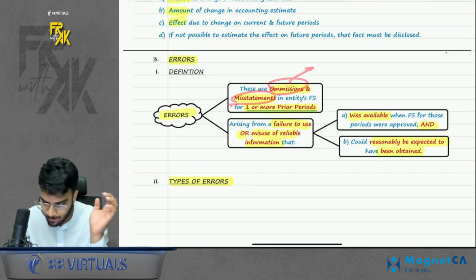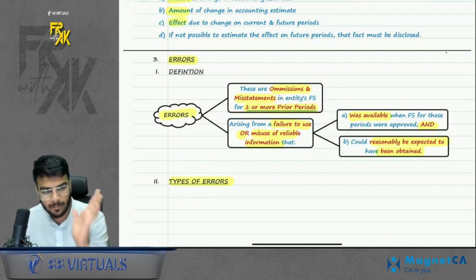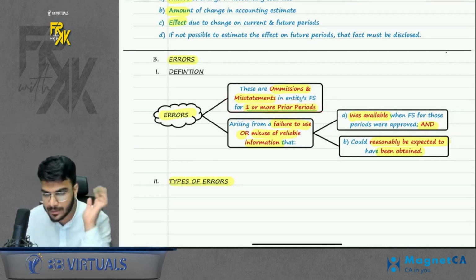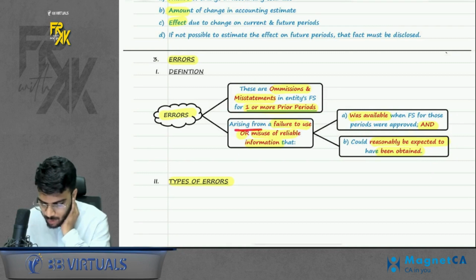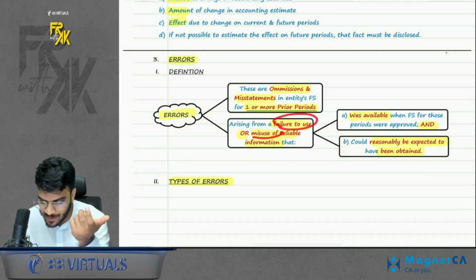Omission means you forgot it, or misstatement means you recorded it incorrectly, in the entity's financial statements for one or more prior periods. So it should relate to one or more prior periods. Why did it arise? It arises from failure to use, or misuse of, the reliable information. So you forgot to use it, or you misused the reliable information.